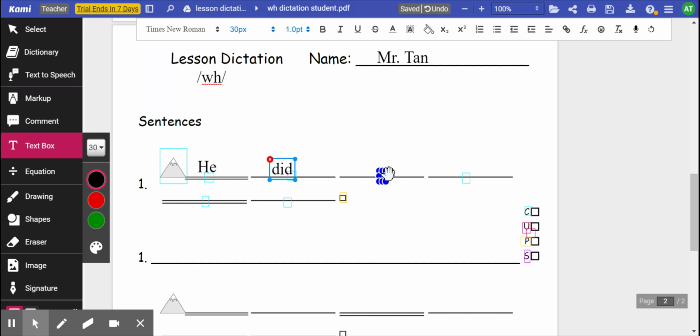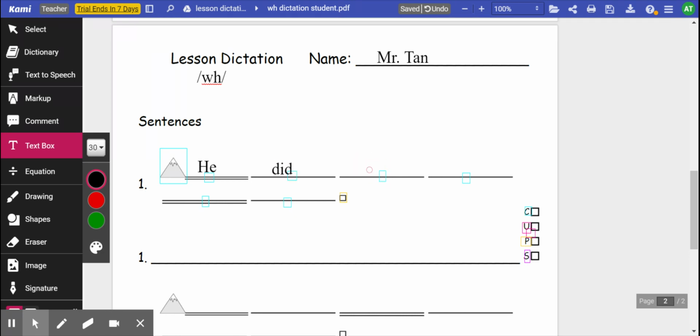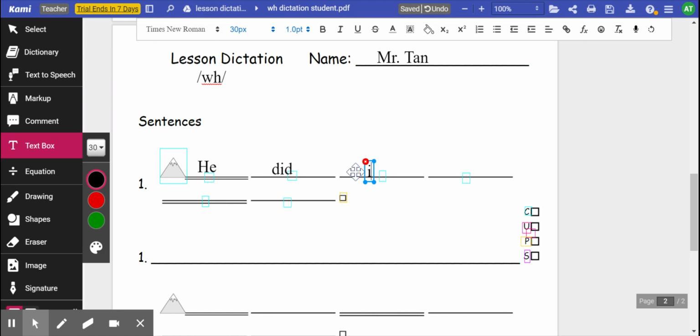Next one is the word it. Sound by sound, it. Pick up your pencil. I says I, T says t. Tic-tac-toe.